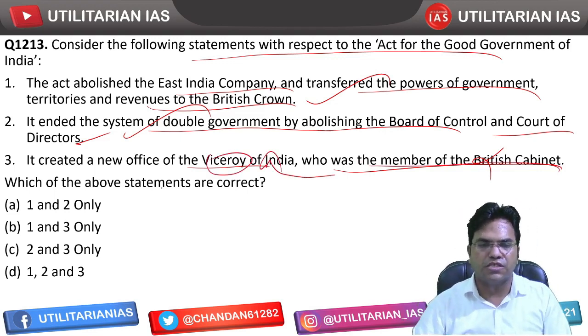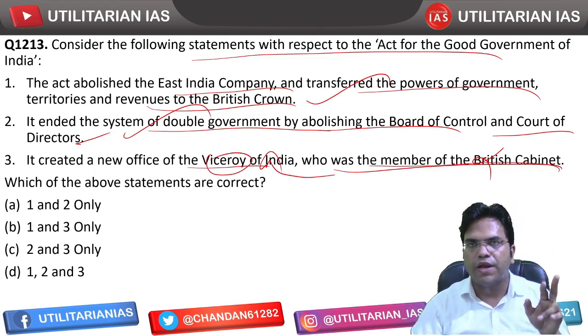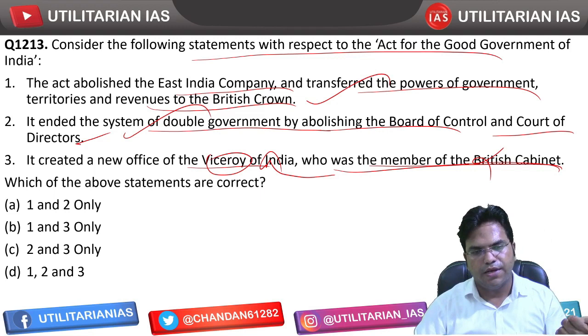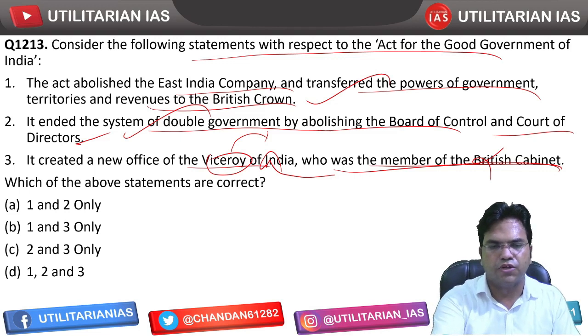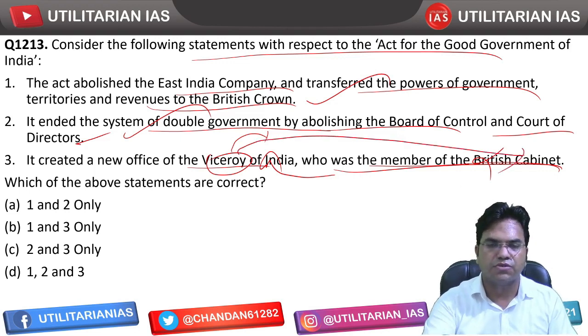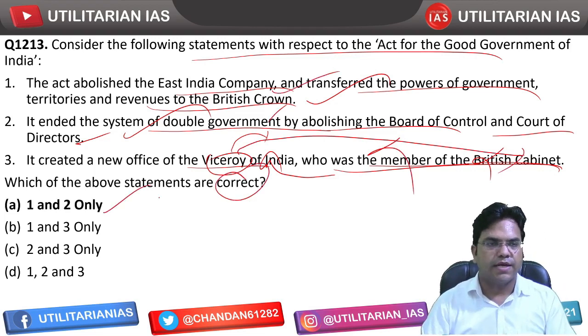Although the office of Viceroy had been created, but it was already existing. जो Governor General of India है, उनको बोला गया कि now onwards you will be wearing two hats, one of Governor General of India when you are in administrative capacity and one as Viceroy when you are acting on behalf of Crown. ठीक है, तो Viceroy, but this Viceroy was not part of British Cabinet, it was the Secretary of State. So this is incorrect. अपने को correct बताना है. So first and second is going to be correct statement.